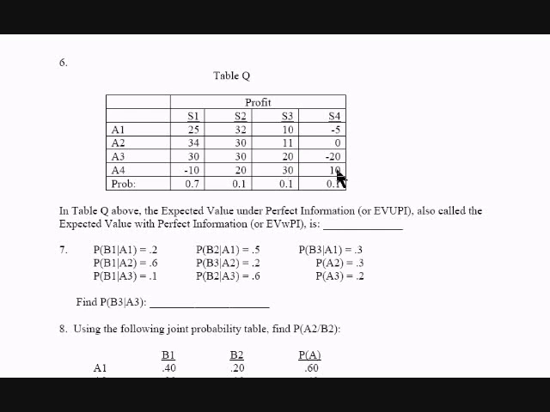So we're going to add our 23.8 to our 3.2 to our 3.0 to our 1.0, and we come up with an expected value of 31.0. Again, we're not coming up with the expected value of the perfect information. We want to know the expected value of the strategies we would choose if we had perfect information.